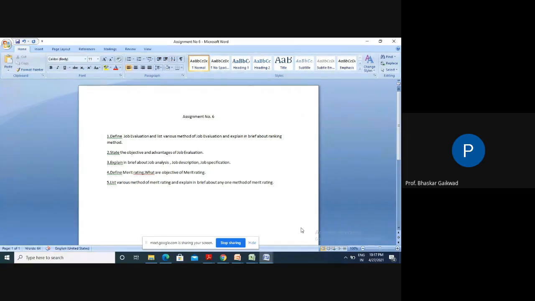So, we required the specification of the jobs, description of the jobs, analysis of job in order to decide the job evaluations. So here, explain in brief about job analysis, job description, job specification. Here you can give any example as per your wish. Job analysis, one example, job description, second example, job specification: lathe, bearing example, press machine example, welding rod examples you can give.